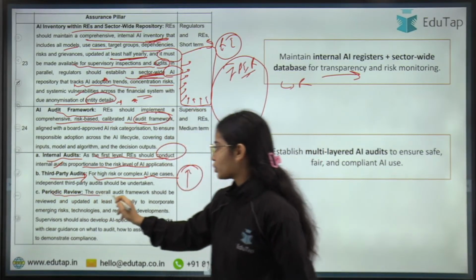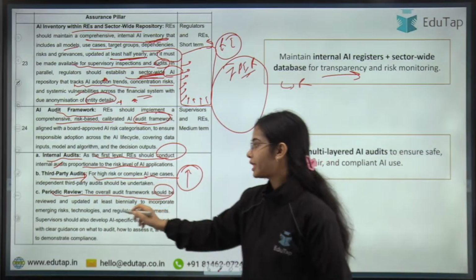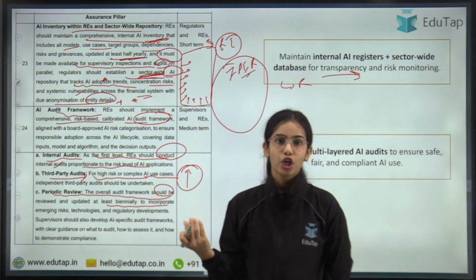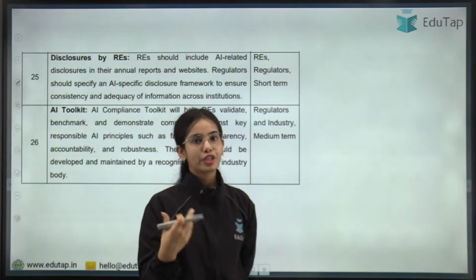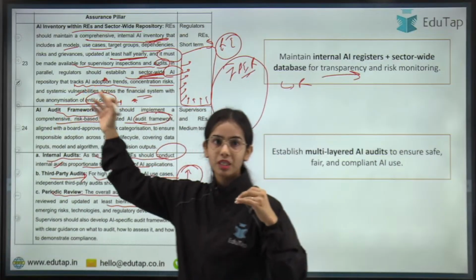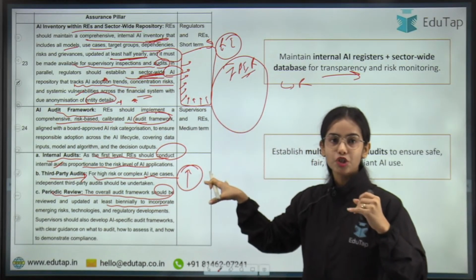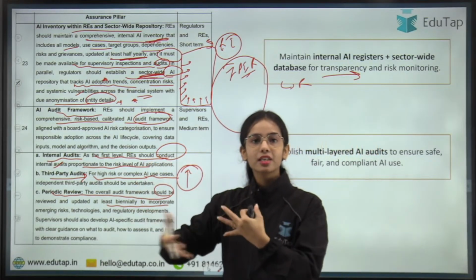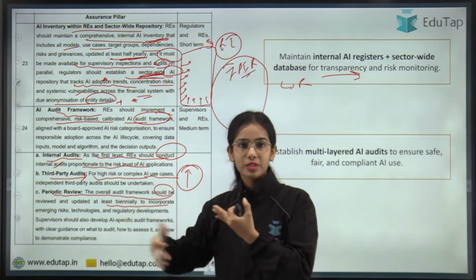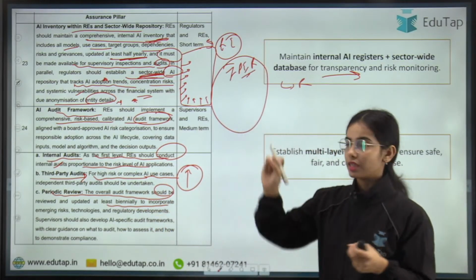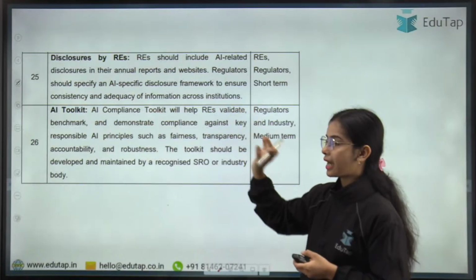And then periodic review. The overall audit framework should be reviewed and updated at least biannually to incorporate emerging risk technologies and such. So multi-layered AI audits to ensure safe, fair and compliant AI use. So in the assurance pillar, there should be the repositories that should be maintained, internal repositories, internal registers, as well as the sector-wide register or the sector-wide information, and the repository has to be maintained by the regulator. Then audit framework, there should be AI audit framework.